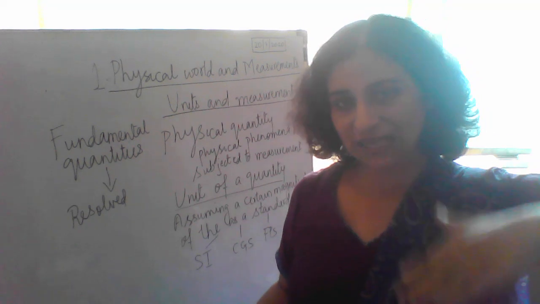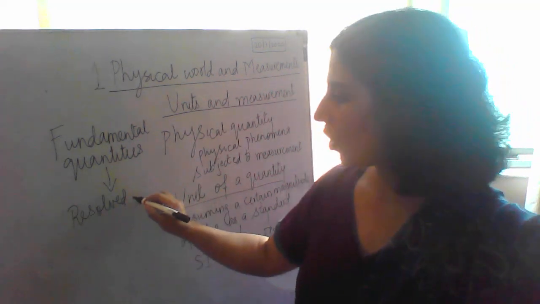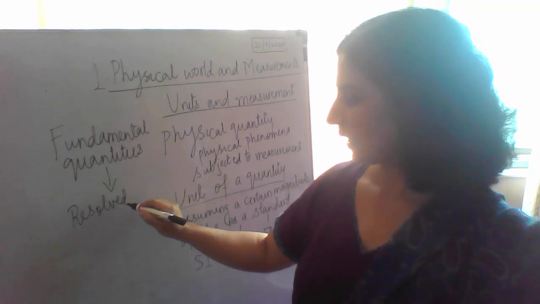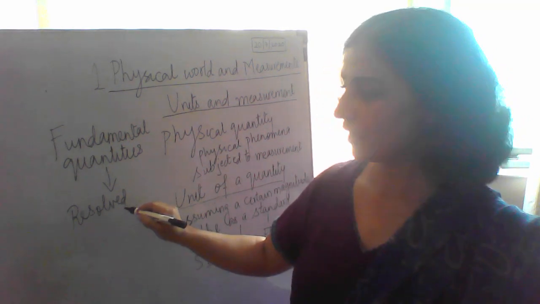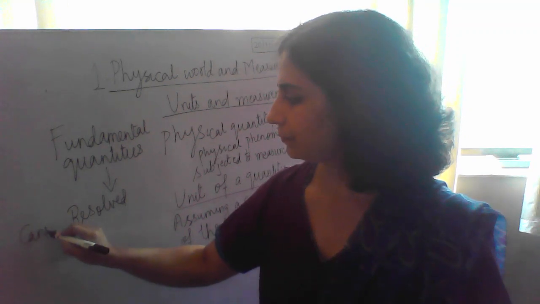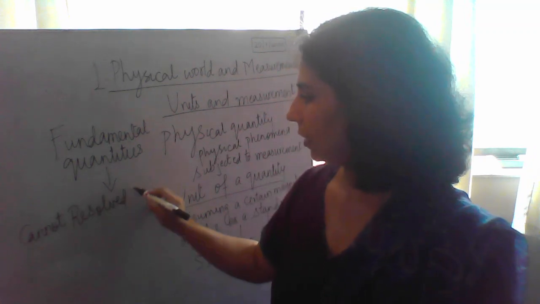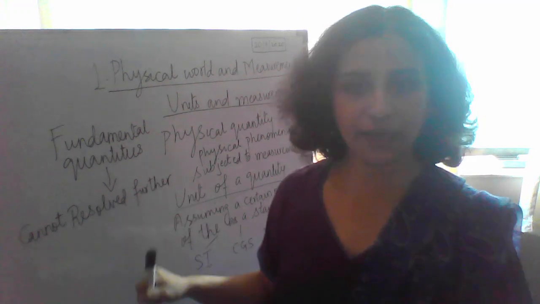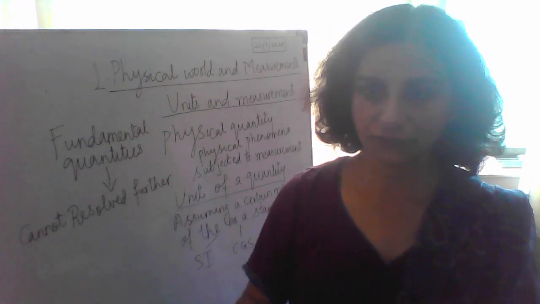So the basic fundamental quantities cannot be resolved. These are the simplest, very basic ones that cannot be resolved further.